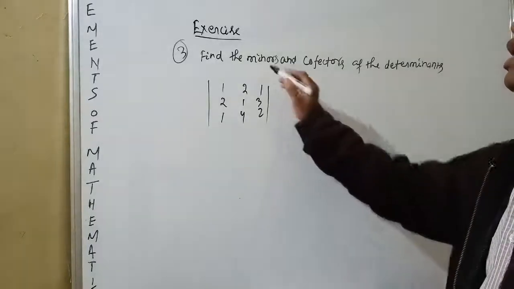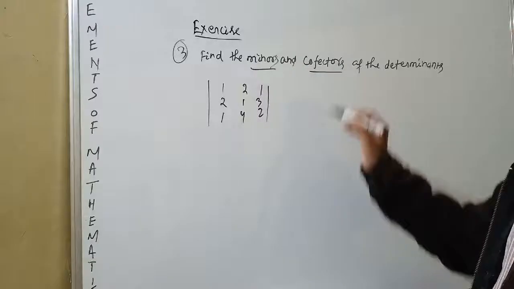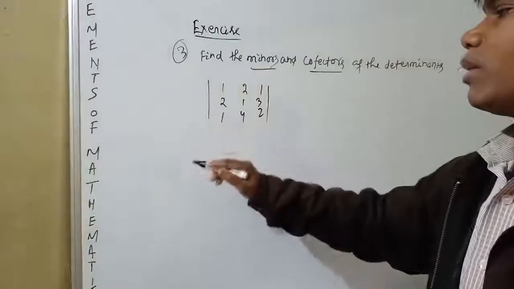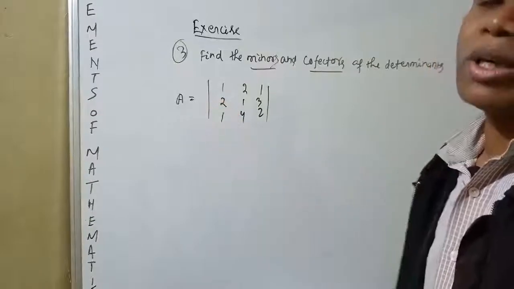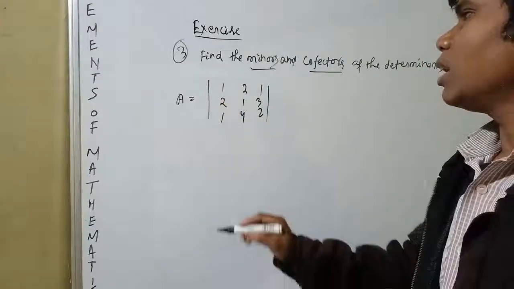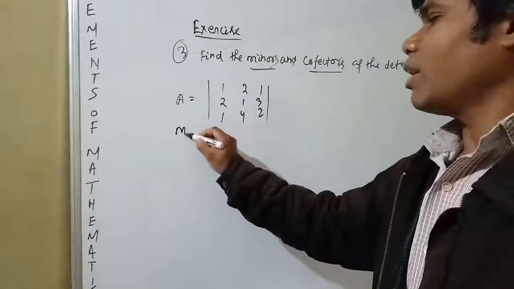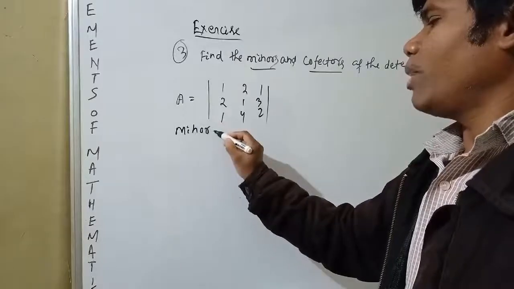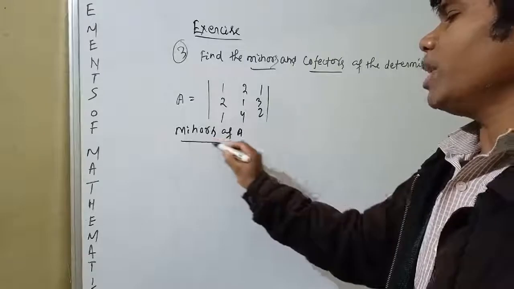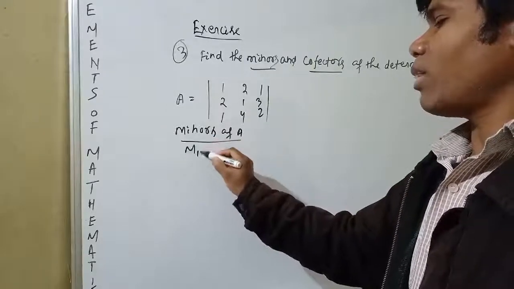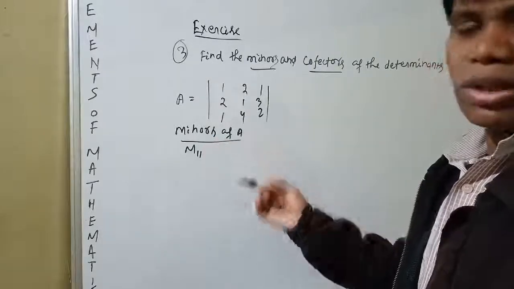We have to find the minors and cofactors. At first to find the minor, suppose this is the determinant A. Minors of A, minor can be written as Mij.